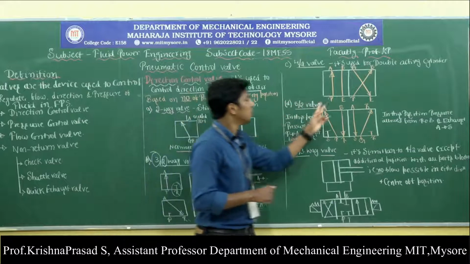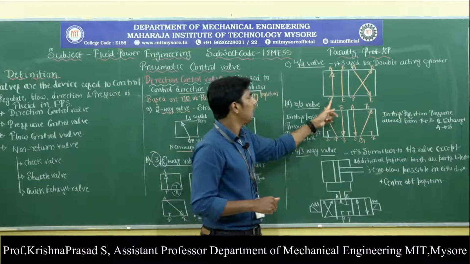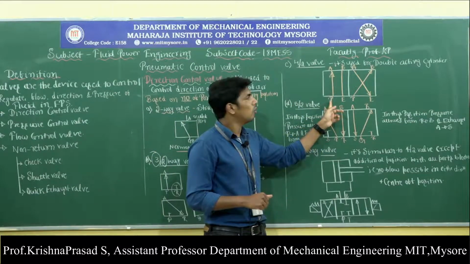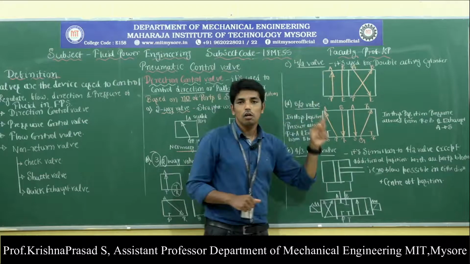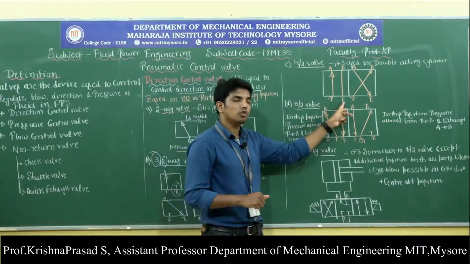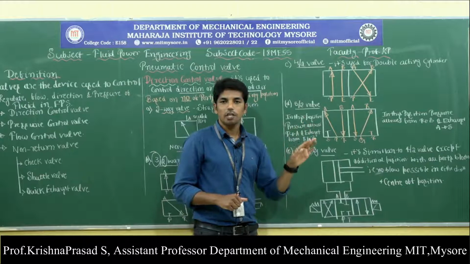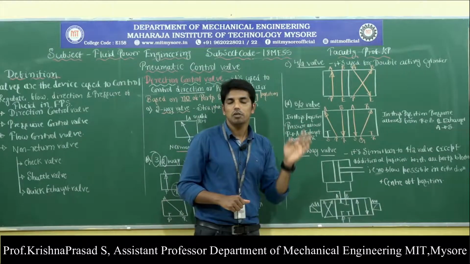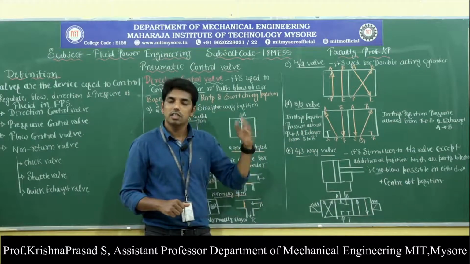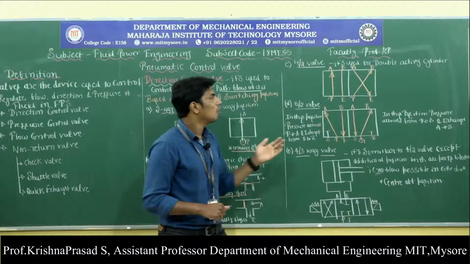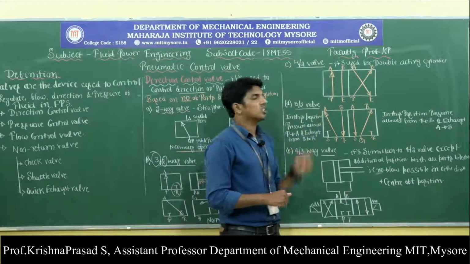Observe here, there are 4 ports. One is called P, the inlet pressure port, A and B are called outlet ports, and E is called the exhaust port or reservoir port. The reservoir port or exhaust port is finally connected to either the reservoir or tank. There are 2 positions, right?